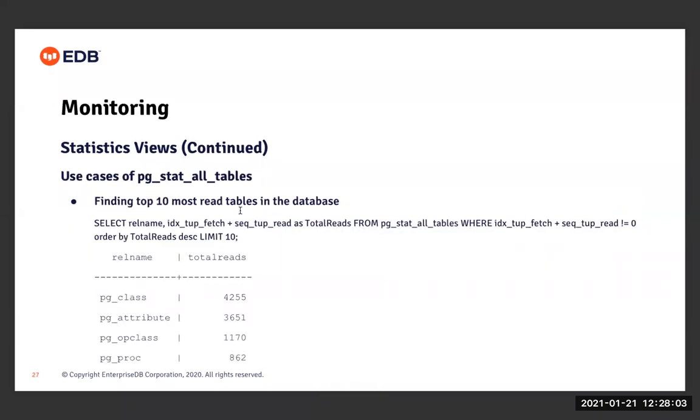Now, let's see some of the use cases of pg_stat_all_tables. So one of the use cases of pg_stat_all_tables could be to find the top 10 most read tables in the database, right? So here is a query that runs select on pg_stat_all_tables to see which table in the database is most actively read, right? So you can see here in the list, pg_class is the one that is read the most number of times, and that is followed by some of the other system tables. So we can generate queries like this to get the answers to this sort of questions.